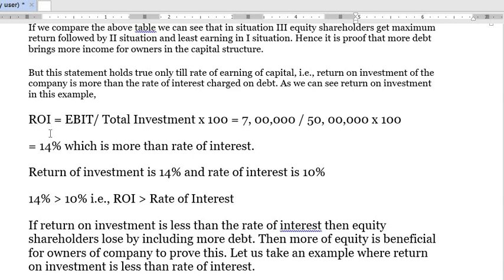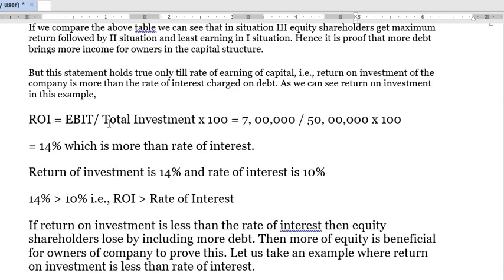So the formula for calculating the ROI is EBIT upon total investment into 100. ROI is return on investment. How much return, what percentage of return you are getting on your investment is your ROI. EBIT means the earnings that you have made before interest and tax, upon total investment. The earnings on total investment will be your